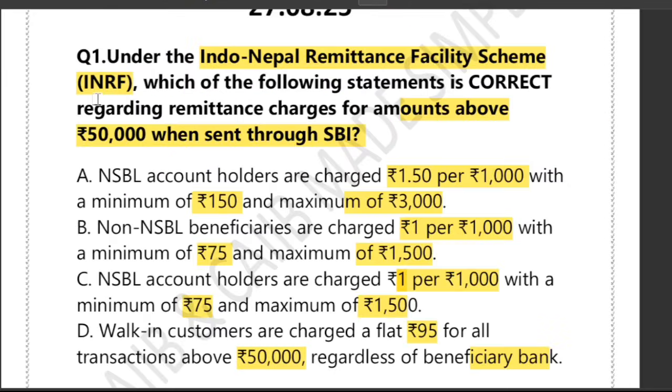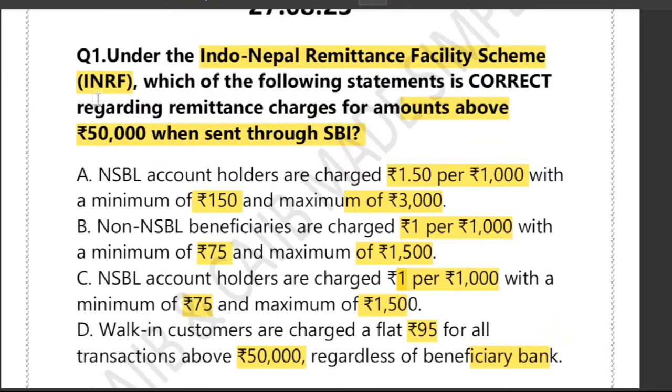If you look at the first option, it says the charge for an NSBL account holder is 1 rupee per 1000 rupees, with a minimum charge of 75 rupees and a maximum charge of 1500 rupees. That matches exactly with option C. Charge 1 rupee per 1000 rupees, minimum of 75, maximum of 1500. Exactly, this is the correct one.